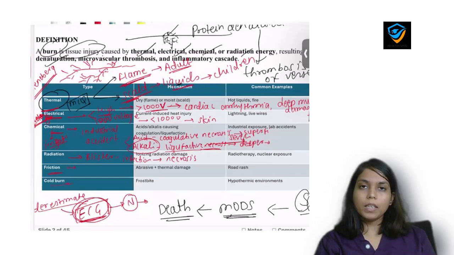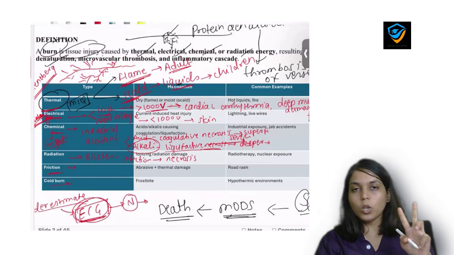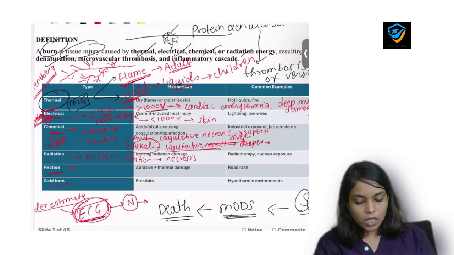Next is cold burn. Yes, not only hot surfaces, hot liquid or hot temperature cause burn, but also cold, or a temperature less than a certain amount, also causes burn. There are two terminologies related to cold burn. First is frostbite and second is trench foot. I know these are new to you, so just pay attention to the concept behind them.